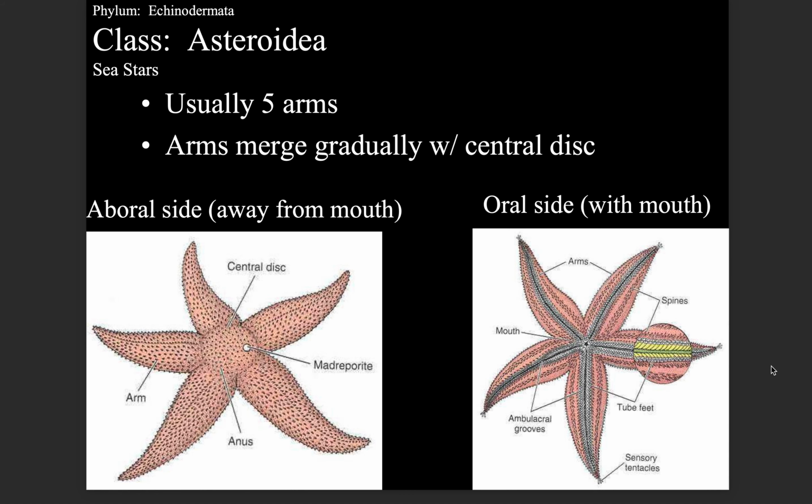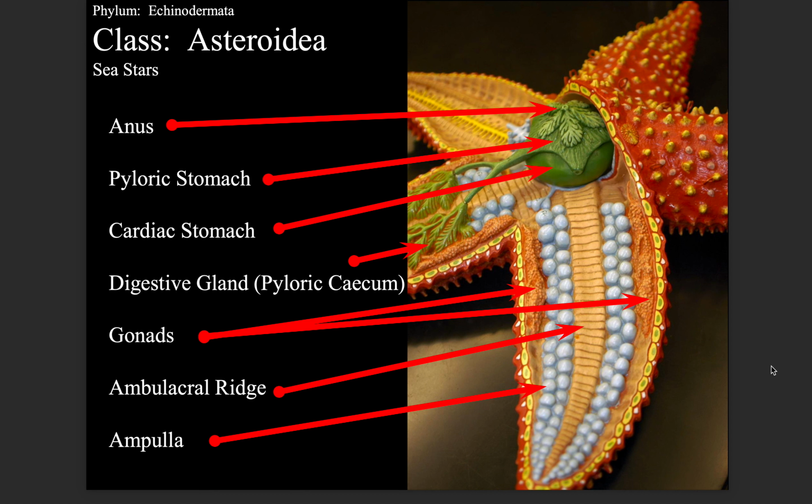Class Asteroidea. Sea stars, usually 5 arms. Arms merge gradually with the central disc. The aboral side is away from the mouth. The oral side has the mouth. Anatomy: anus, pyloric stomach, cardiac stomach, digestive gland, pyloric caecum, gonads, ambulacral ridge, ampulla.